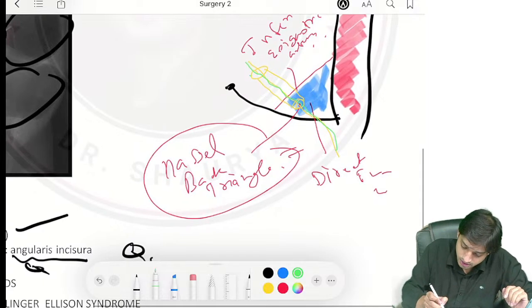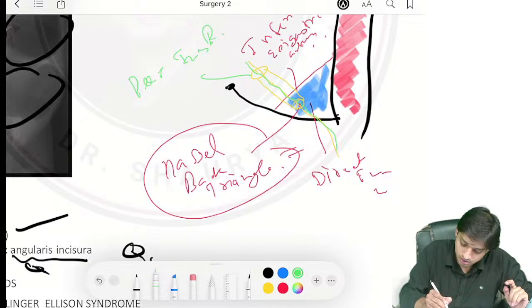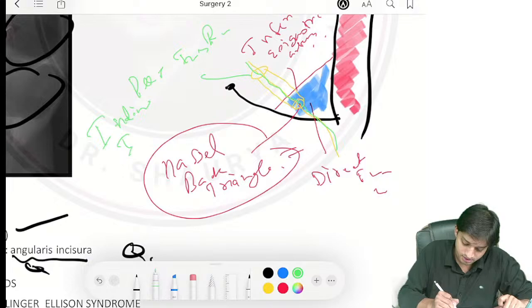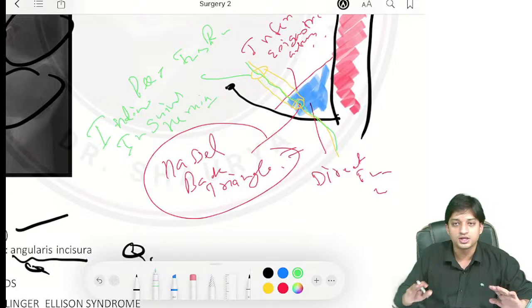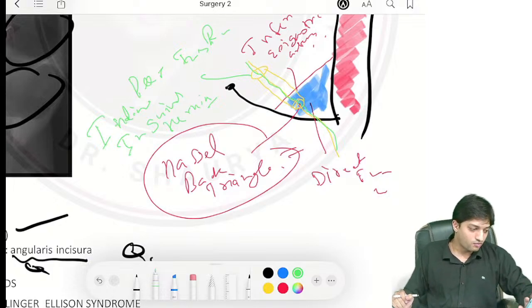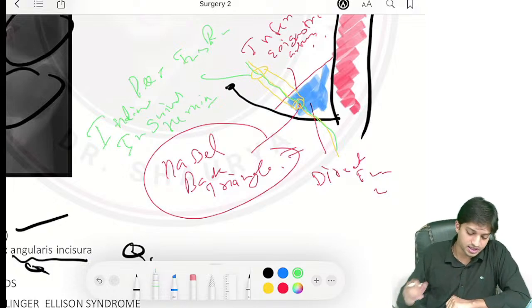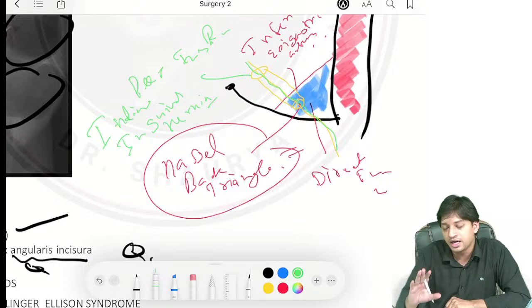Just see here. This one is your deep inguinal ring, and you have the indirect inguinal hernia associated. Done. Now what you will see here, you have the opening and the indirect inguinal hernia.